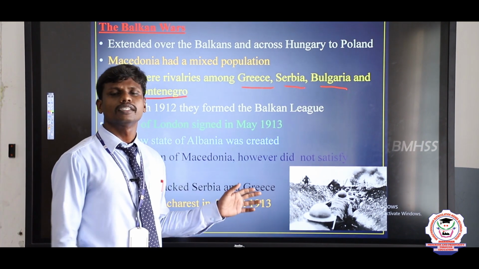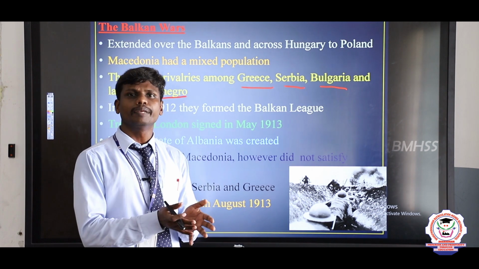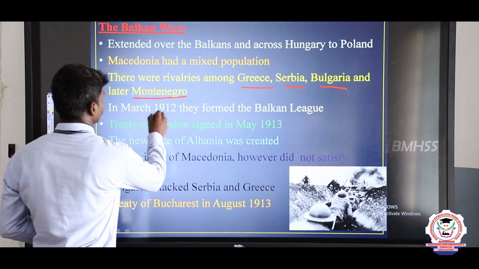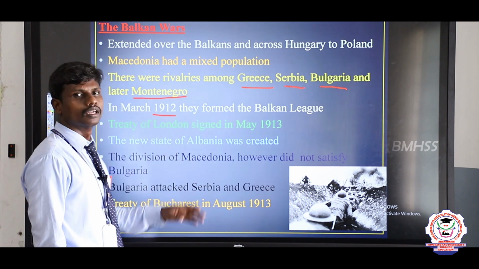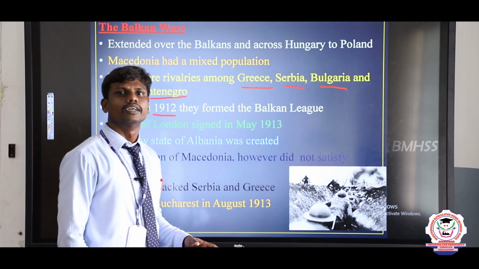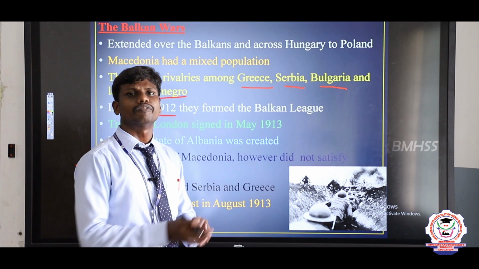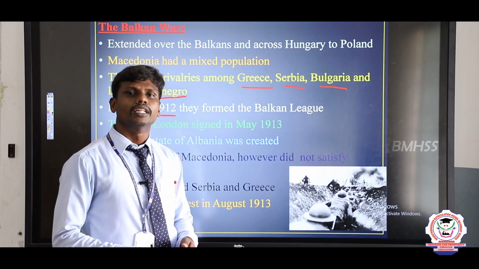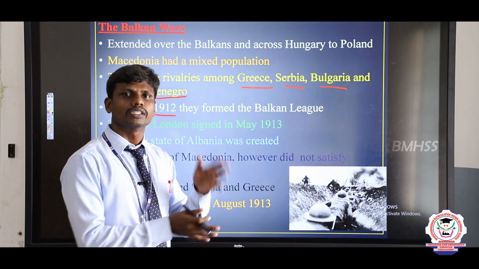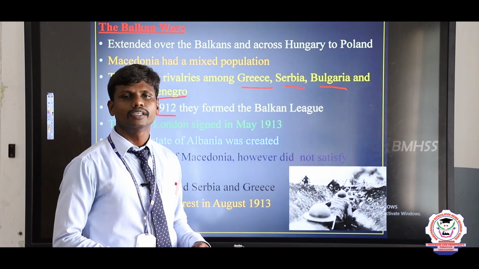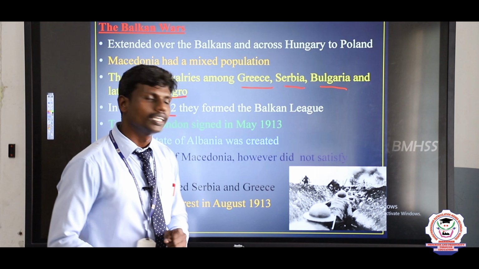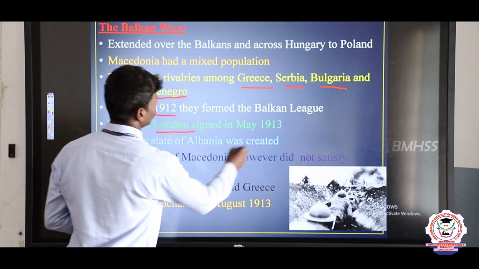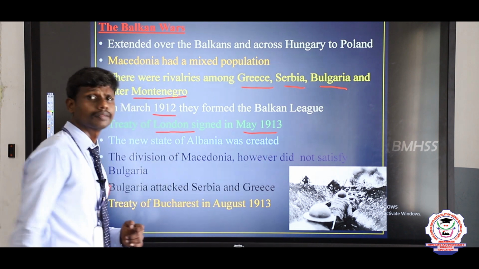The Balkan countries became one team. They formed one league in the year 1912, which is called the Balkan League. According to that league, they joined as a team and fought against the Turkish Empire. At that time, the people of Turkey were defeated by the Balkan countries, so they signed a treaty. The name of the treaty is the Treaty of London. It was signed in May 1913.